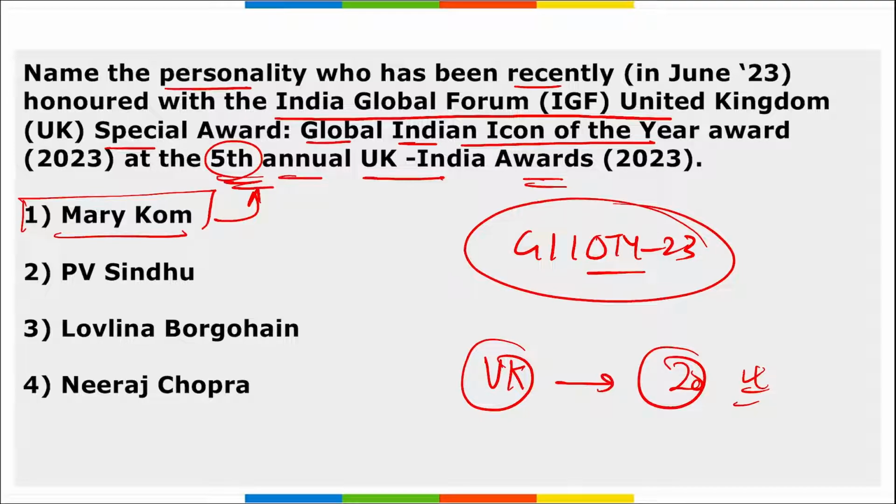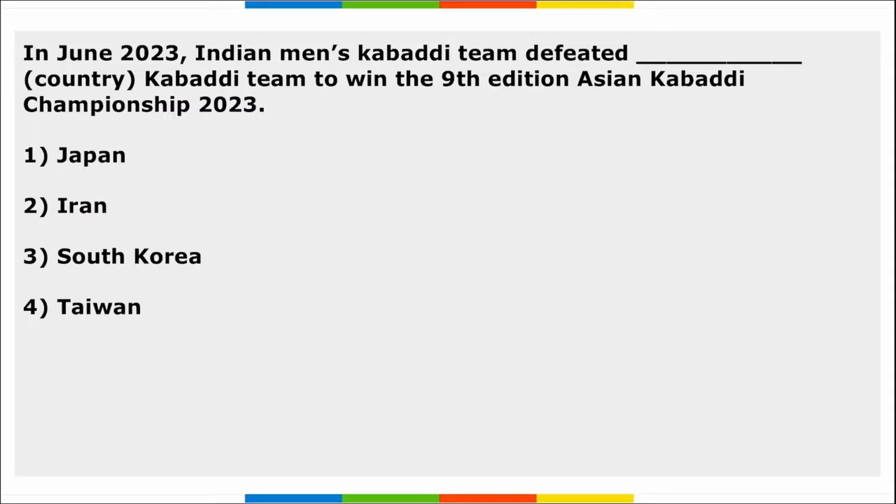Then remember this event, that is the 5th annual UK India Awards for 2023. This was a part of the India Global Forum of the UK India Week 2023, held from 26th to 30th of June. So who received this Global Indian Icon of the Year award? It was received by Mary Kom. Next, Indian men's Kabaddi team defeated which country? They defeated Iran in the finals to win the 9th edition of the Asian Kabaddi Championship 2023.